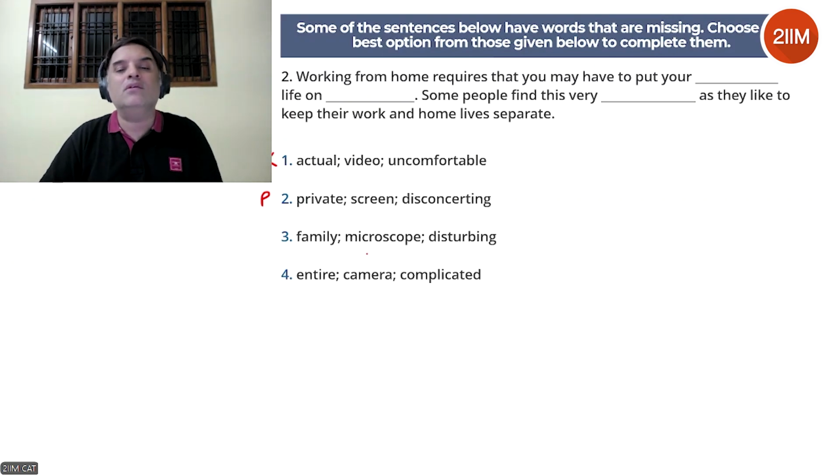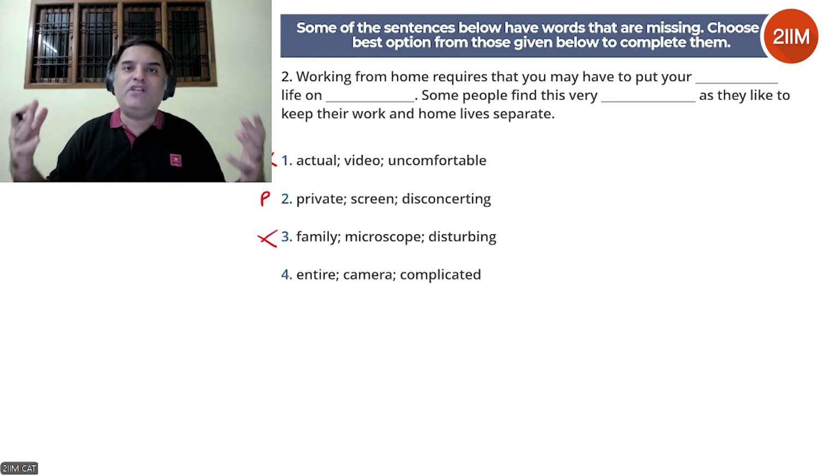Working from home requires that you may have to put your family life on microscope. That does not make sense. What does that even mean? Okay. Microscope does not make sense. All right. Working from home requires that you may have to put your entire life on camera. Entire life on camera also does not make sense. Right? Just because you're working from home, that doesn't mean your entire life is on camera. That's a little absurd, right?